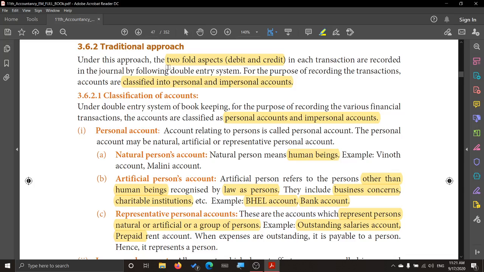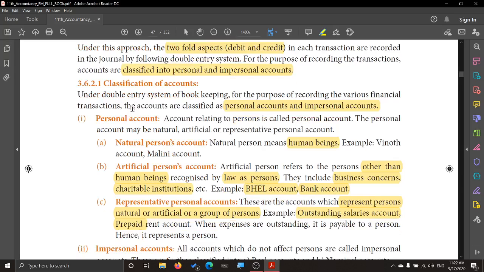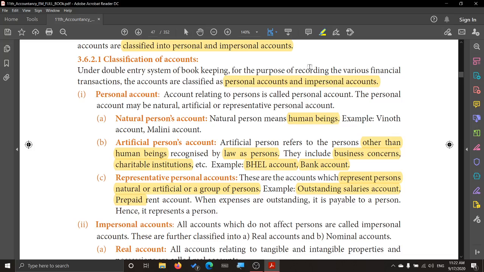Under this approach there are two aspects, a two-fold aspect, that is debit and credit. If you take a transaction, you have two aspects of debit and credit. So that is followed in this double entry system. Because of this, every transaction is classified under the headings personal and impersonal. We shall see in detail how the accounts are classified under this double entry system.